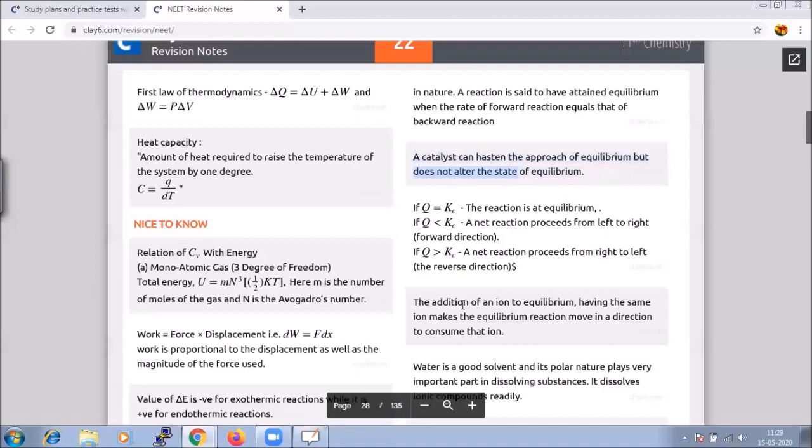And if we add an ion to an equilibrium containing the same ion, the reaction will move in a direction to consume that ion. So it depends on which direction we are adding the ion. Accordingly, the equilibrium will shift in order to absorb that ion.